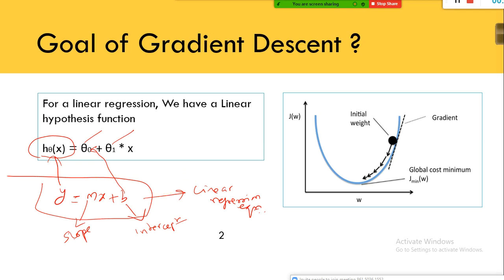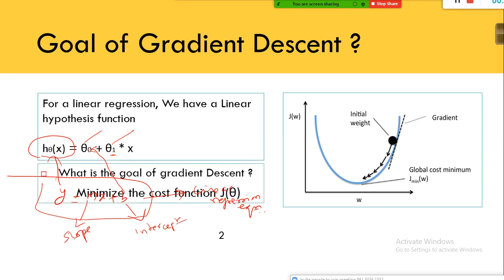You know what is cost. Cost is nothing but error, and h theta of x is nothing but y, and this is my intercept. This is my slope. Okay, h theta of x equal to theta naught plus theta 1x. Don't get confused. It's a very simple one if you remember it.